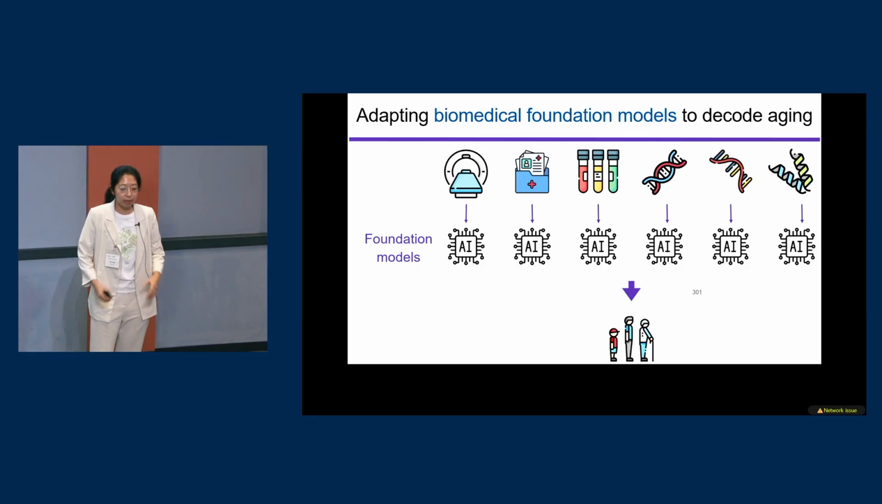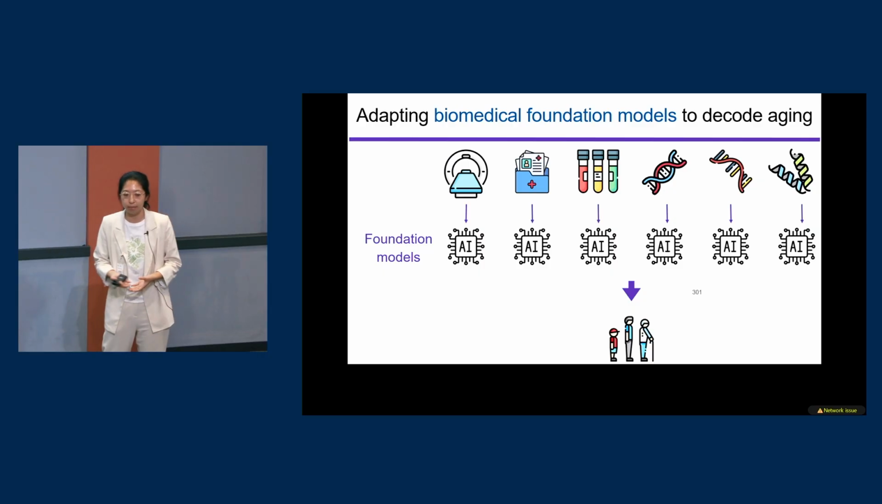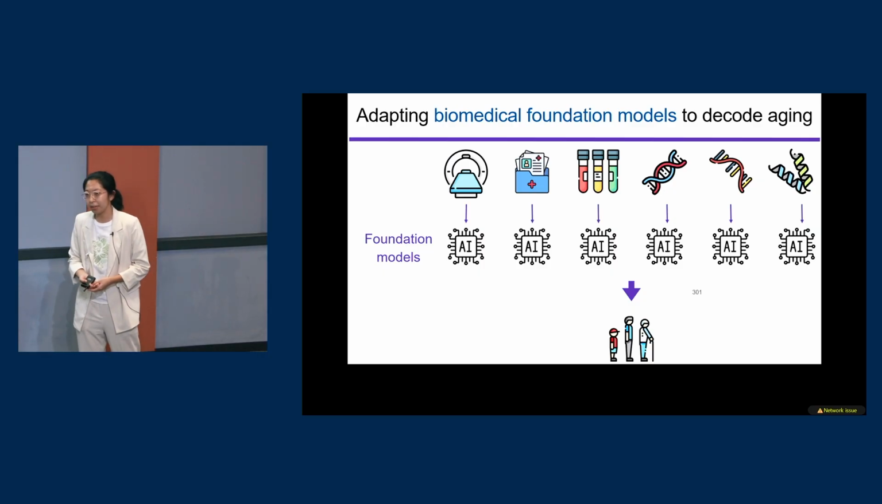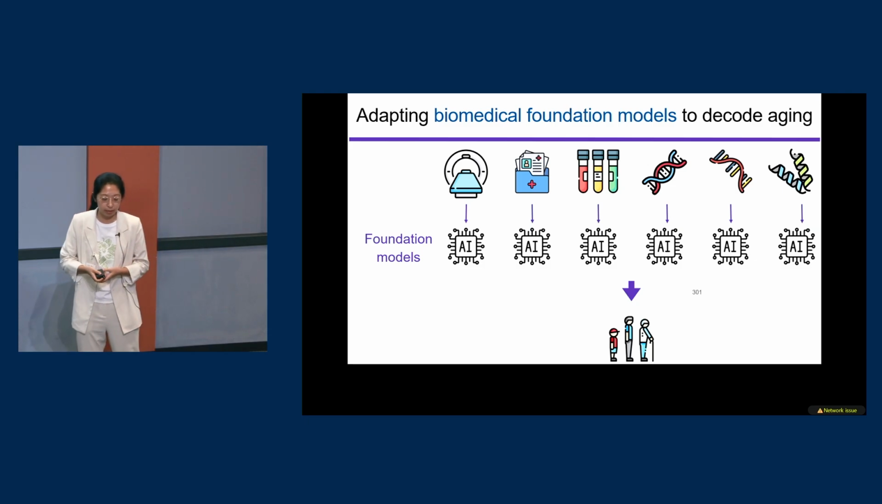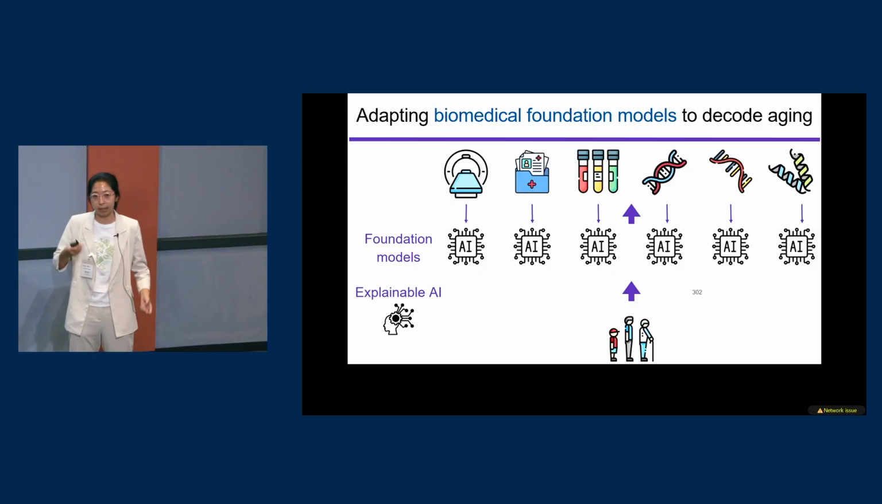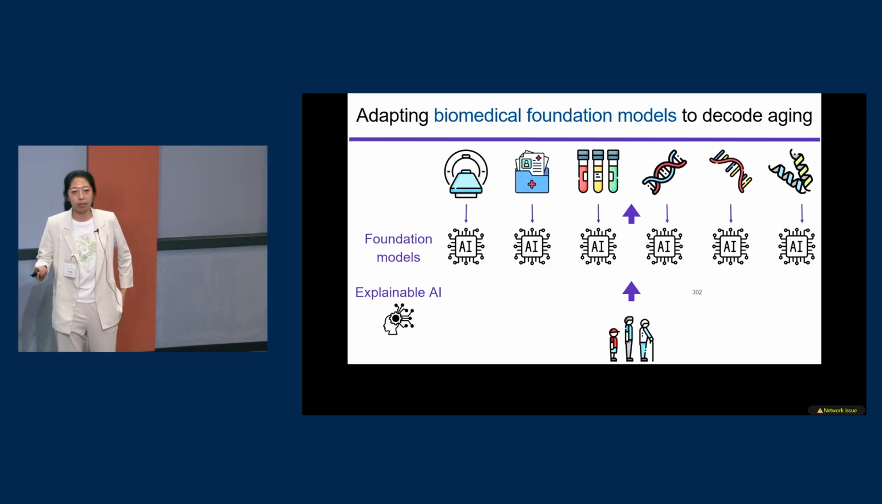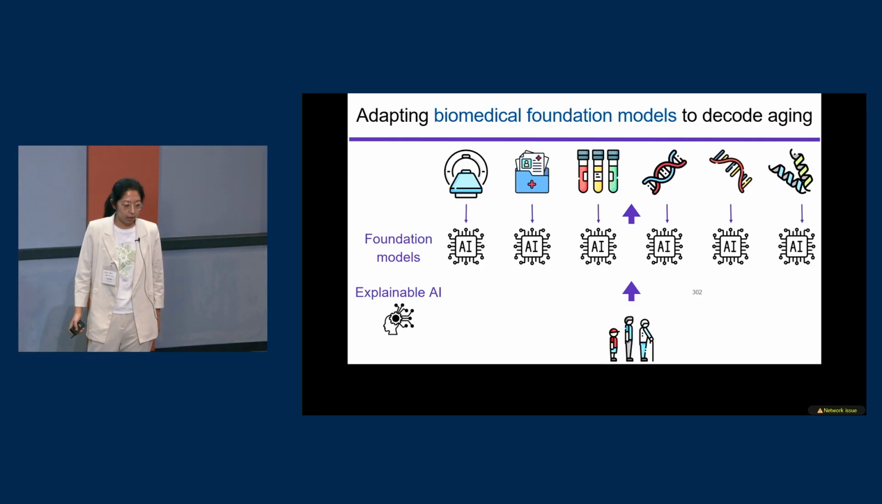So we can utilize those powerful models by applying and fine-tuning them on the aging data set so that we can learn how different modalities contribute to aging. And also with explainable AI, we can get a deeper understanding of the different modality and omics contributions and the signals they capture about aging.